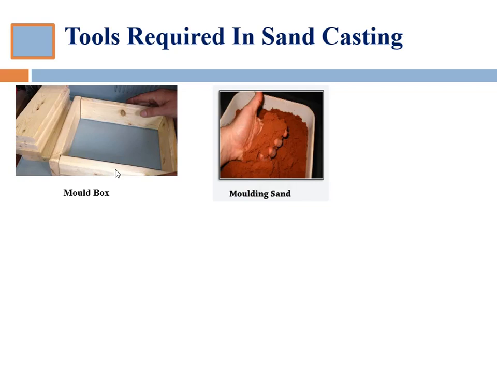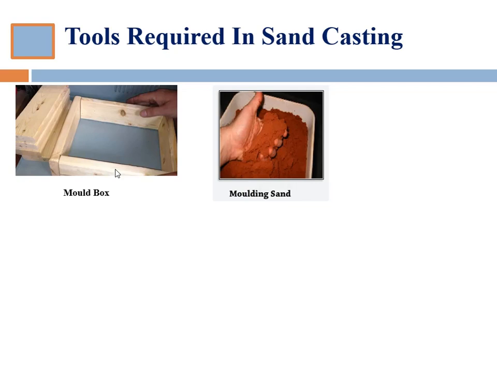Refractoriness is nothing but the ability to withstand a high temperature. We are pouring molten metal into the mold, and this mold is made up of sand, so this sand should withstand the high temperature of the molten metal. Silica sand has enough refractoriness, which can impart strength, stability and permeability to molding and core sand.